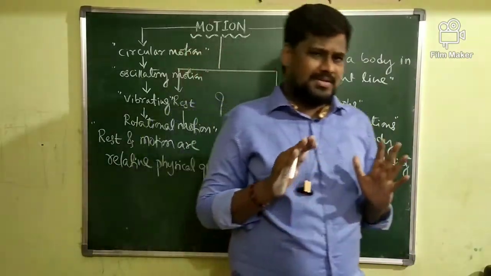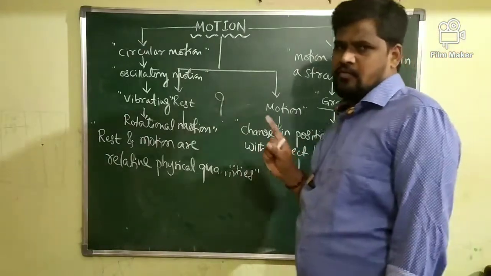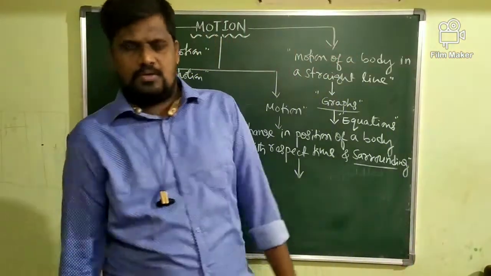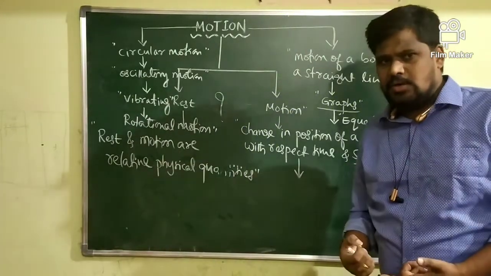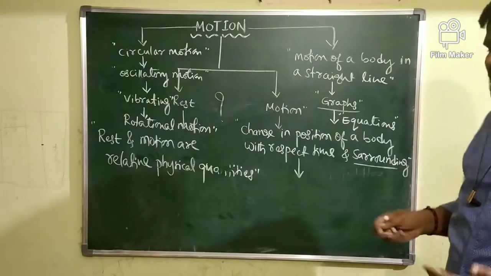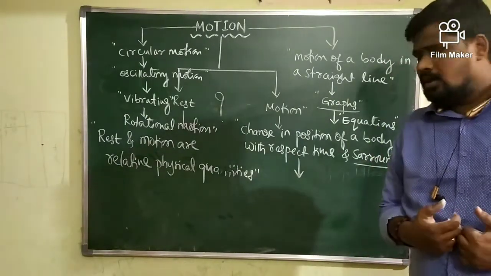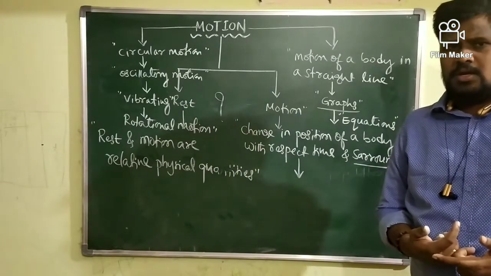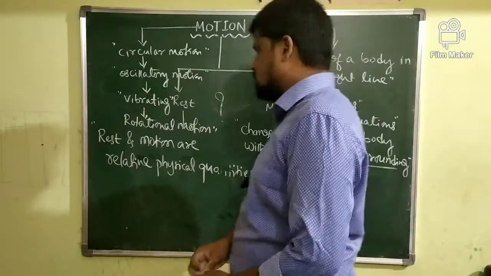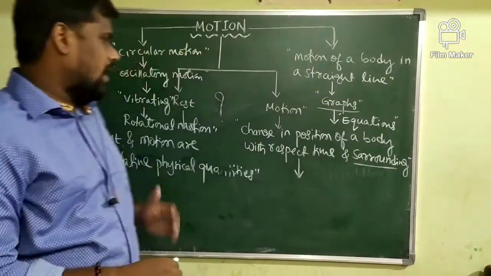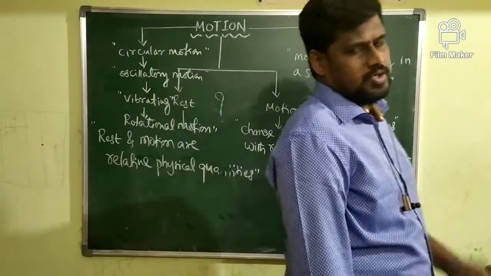So overall, the summary of this class is change in position of body. We will call it a motion. The motion of a body is described by selecting a proper reference point. Based on that reference point only, we are going to define the motion. So, what is motion of a body? Change in position of a body with respect to time and with respect to surroundings. We will call it a motion of a body.